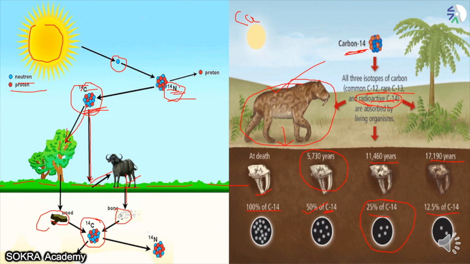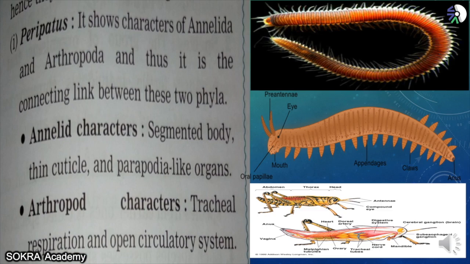There is one question that I'm going to ask you. I want you to find out the scientist who found out this technology and changed everything about evolution, and gave rise to a new field altogether, paleontology. There was this scientist who got a Nobel Prize for finding out about radioactive carbon, by which we can do carbon dating and find out how old the fossils are. Okay, find out the name. This is your homework.